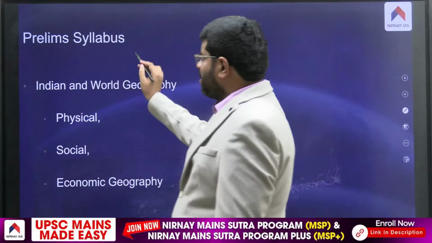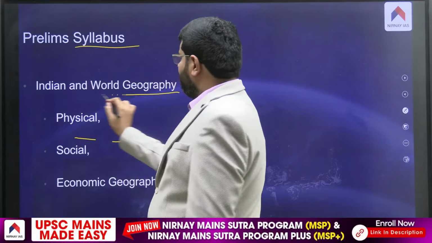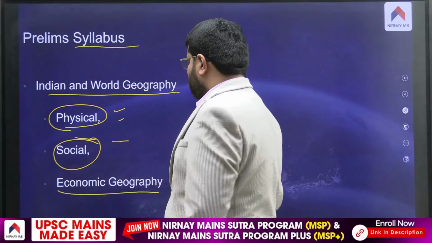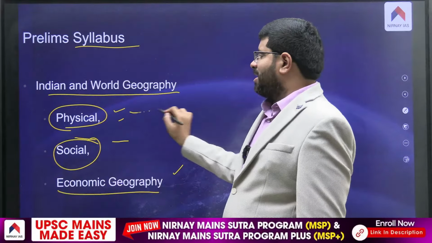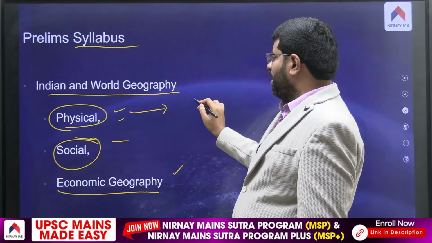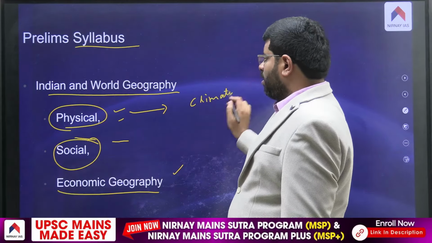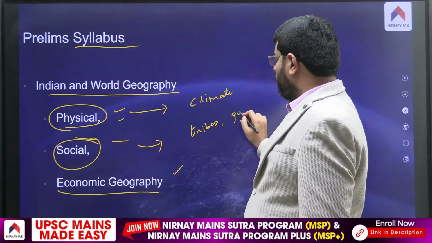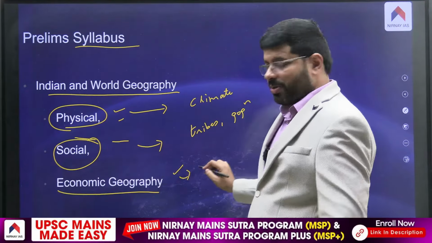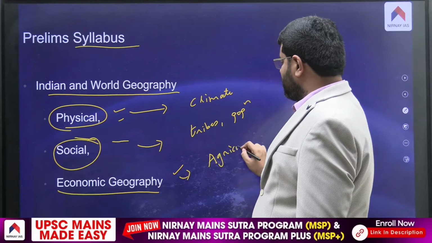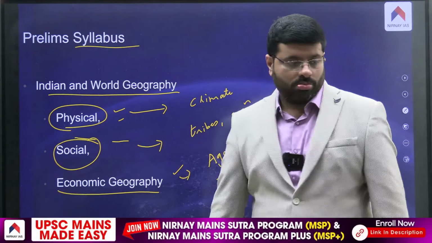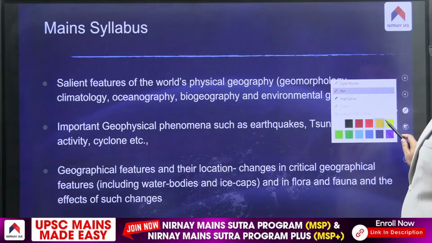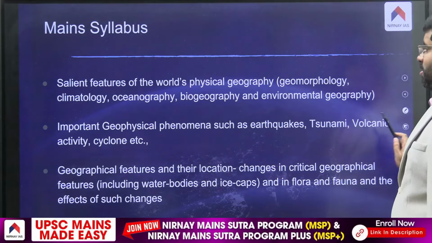The UPSC syllabus says that there is Indian and world geography: physical aspects of the world, social aspects of the world, economic geography of the world. So you can see physical aspects, say something like the study of climate. We have seen social, say something about the tribes, something about the population. And there is the economic aspect, say something like agriculture, minerals, industries, transport. Those are the things. Then the same thing, in detail, UPSC has given information for the mains.